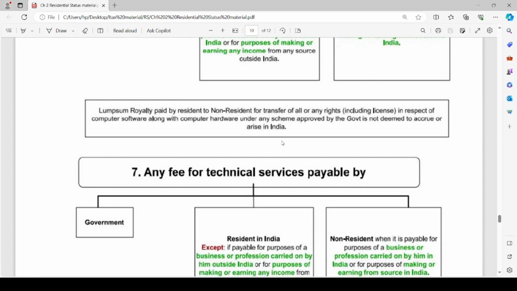Here the keywords are lump sum royalty, which is paid by a resident to a non-resident under any scheme approved by the government in respect of transfer of all or any rights in respect of computer software along with the computer hardware. In such a case, such royalty income is not deemed to accrue or arise in India.